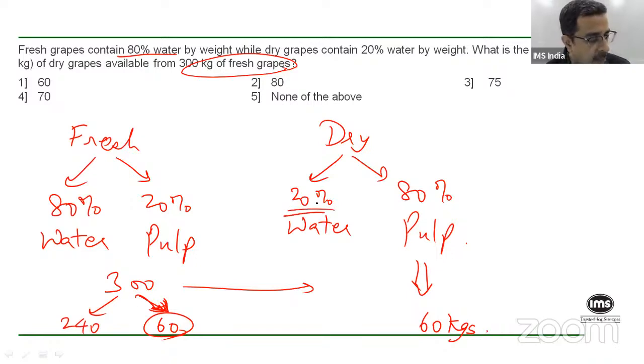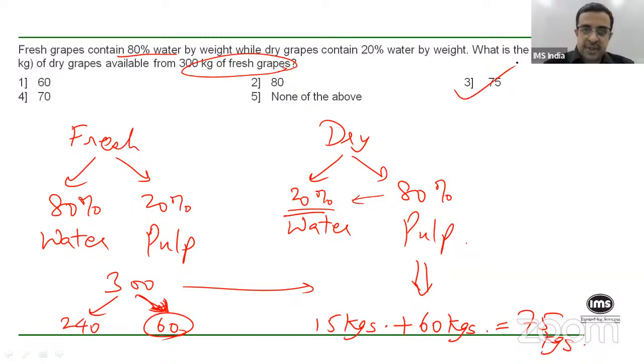So how much will be water? Water will then be 20%, right? So do you see that water is basically 1/4 in dry grapes? Water is 1/4 of the pulp. So if the pulp is 60 kgs, water will be 1/4 of that, which is 15 kgs, right? And hence the total weight of the dry grapes will be 15 plus 60, that is 75 kgs, right?